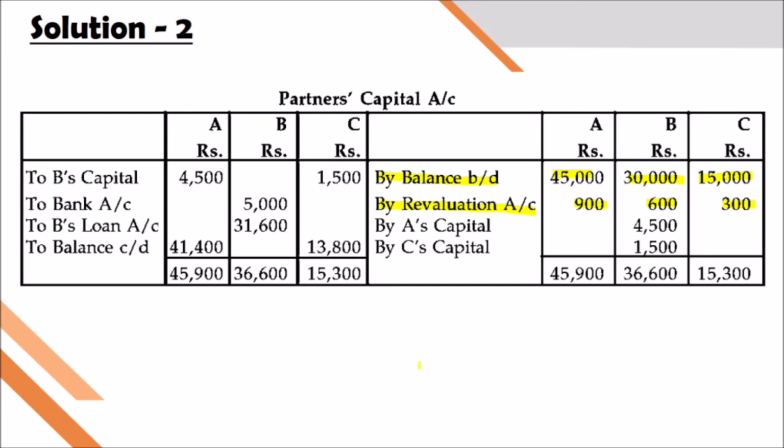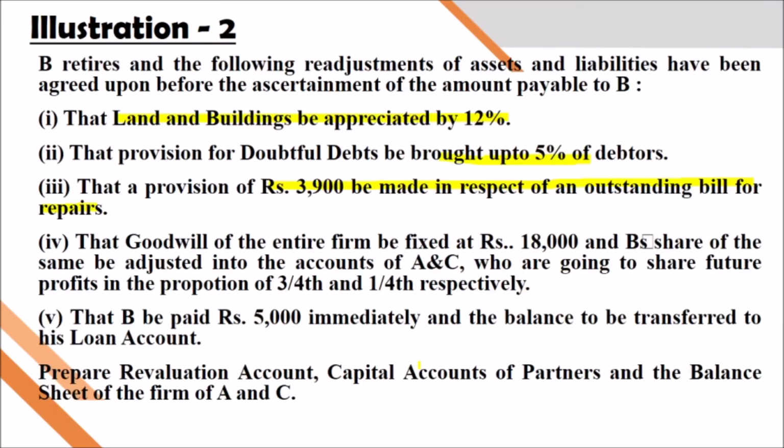So we have to be very careful. The entry will be like this: gaining partners capital. Who are gaining? A and C. So A's capital account is debited, C's capital account is debited. What is the amount of share of goodwill? See here, 18,000 is the total amount of goodwill. Out of that, B's share will be 2 by 6.